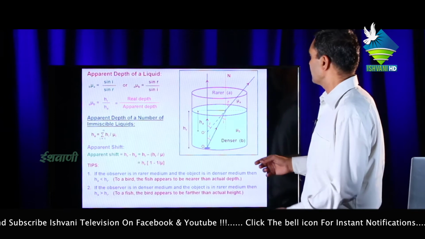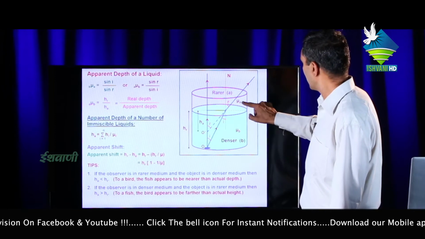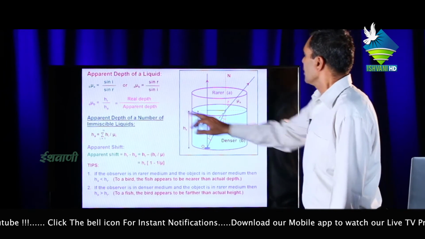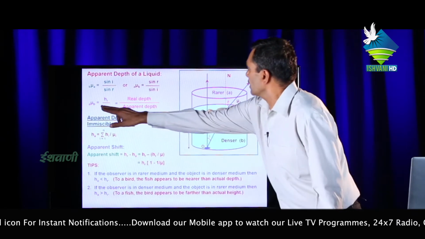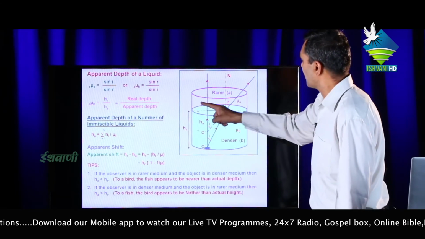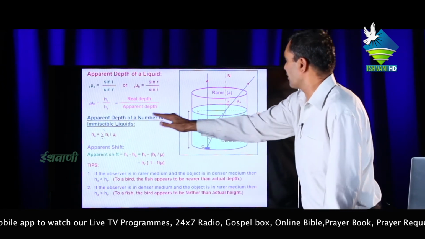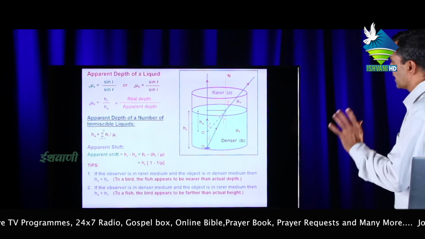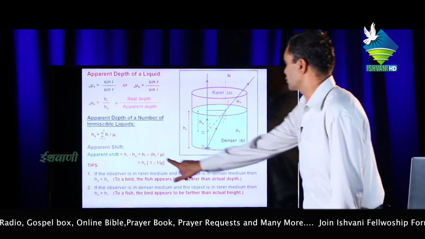Then by Snell's law, mu equals sin I upon sin R, the refractive index of A with respect to B equals sin I upon sin R. Similarly, the refractive index of B with respect to A equals sin R upon sin I. Then A mu B, the refractive index, will be equal to real depth upon apparent depth. This is the formula. And the apparent depths of a number of invisible liquids are represented by this equation. Then apparent shift will be equal to real depth minus apparent depth, as shown here.